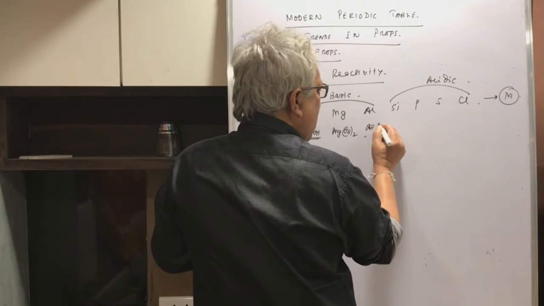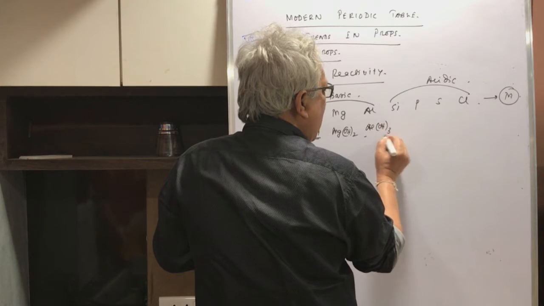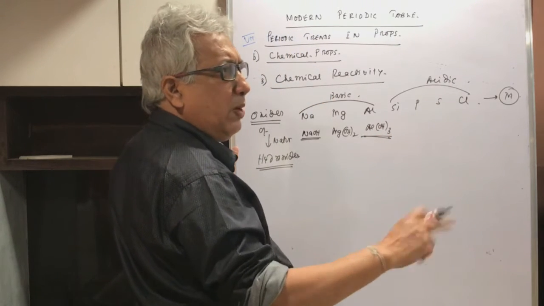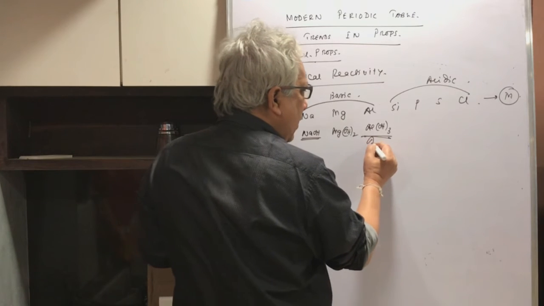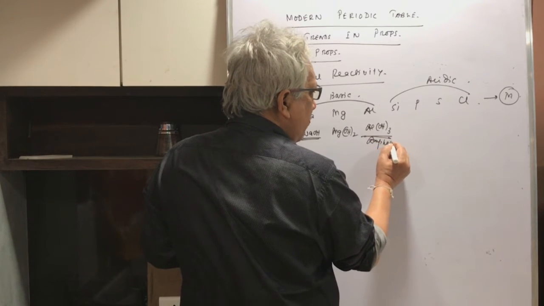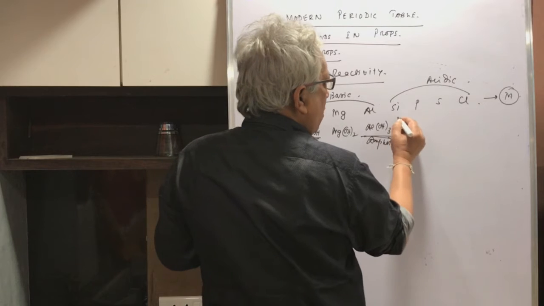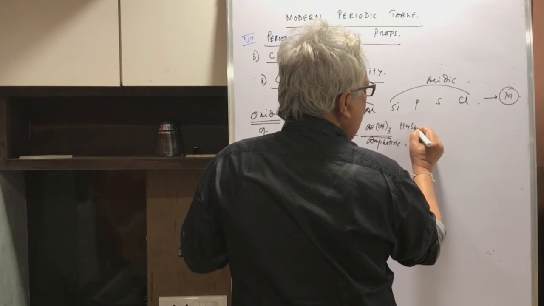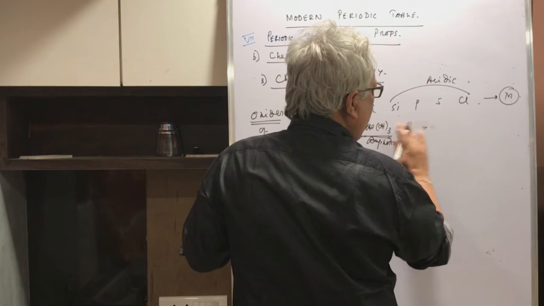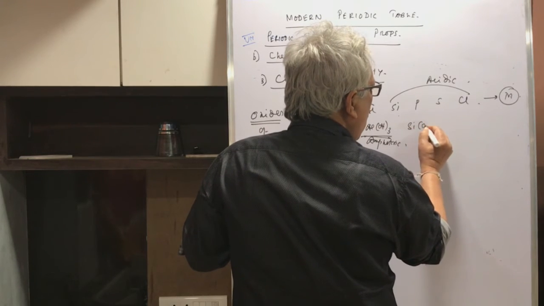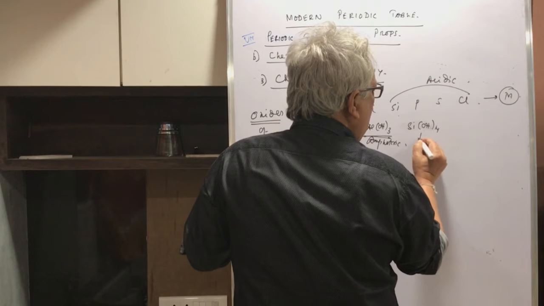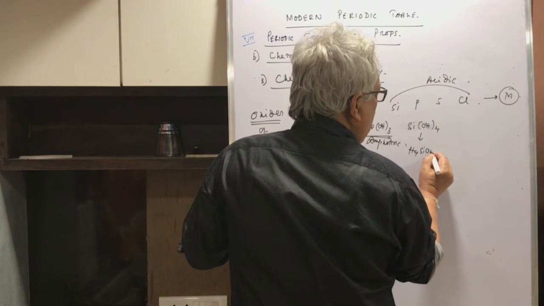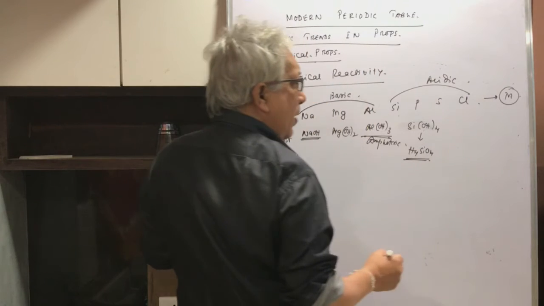Aluminium hydroxide is actually basic, but it shows a little acidic character also. So it acts as an acid towards a base or a base towards an acid, so it is amphoteric. Silicon is weakly acidic. It forms H4SiO4. Now I could have written it as Si(OH)4, but it is written as H4SiO4 because it acts as an acid.